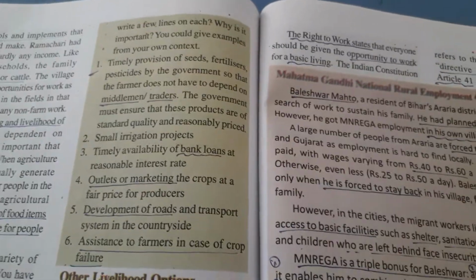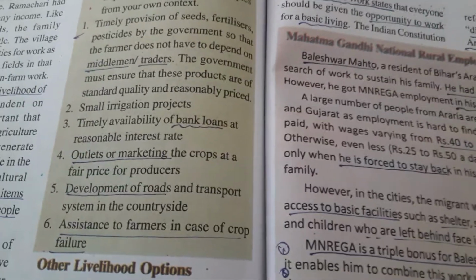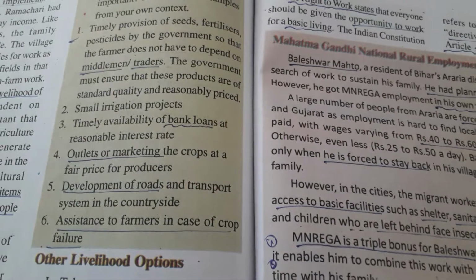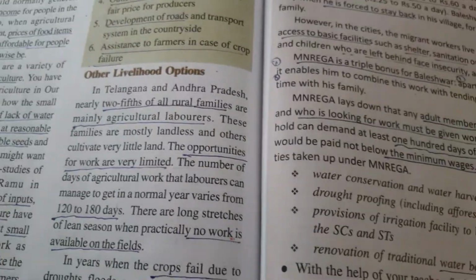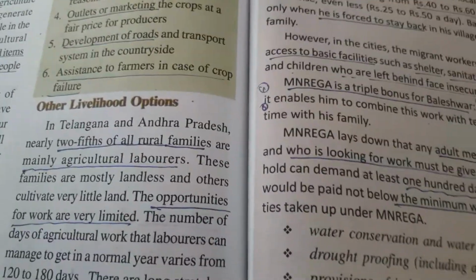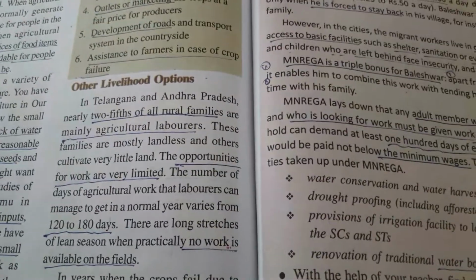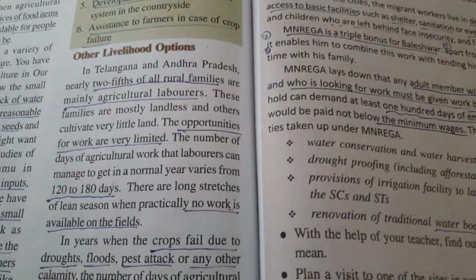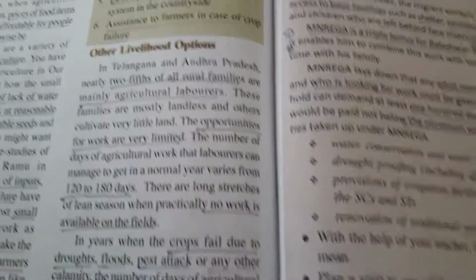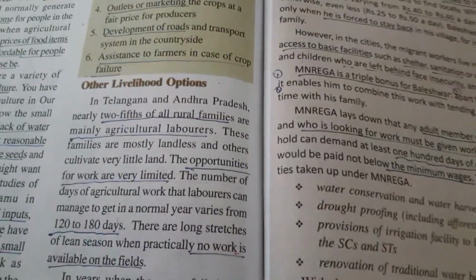So they can provide employment and they can share their profits with other people like laborers, okay, and other people. Next, other livelihood options. In Telangana and Andhra Pradesh, nearly 2/5 of all rural families are mainly agricultural laborers. These families are mostly landless and others cultivate very little land. The opportunities of work are very limited. So these people get work in the rainy season or harvesting season only.